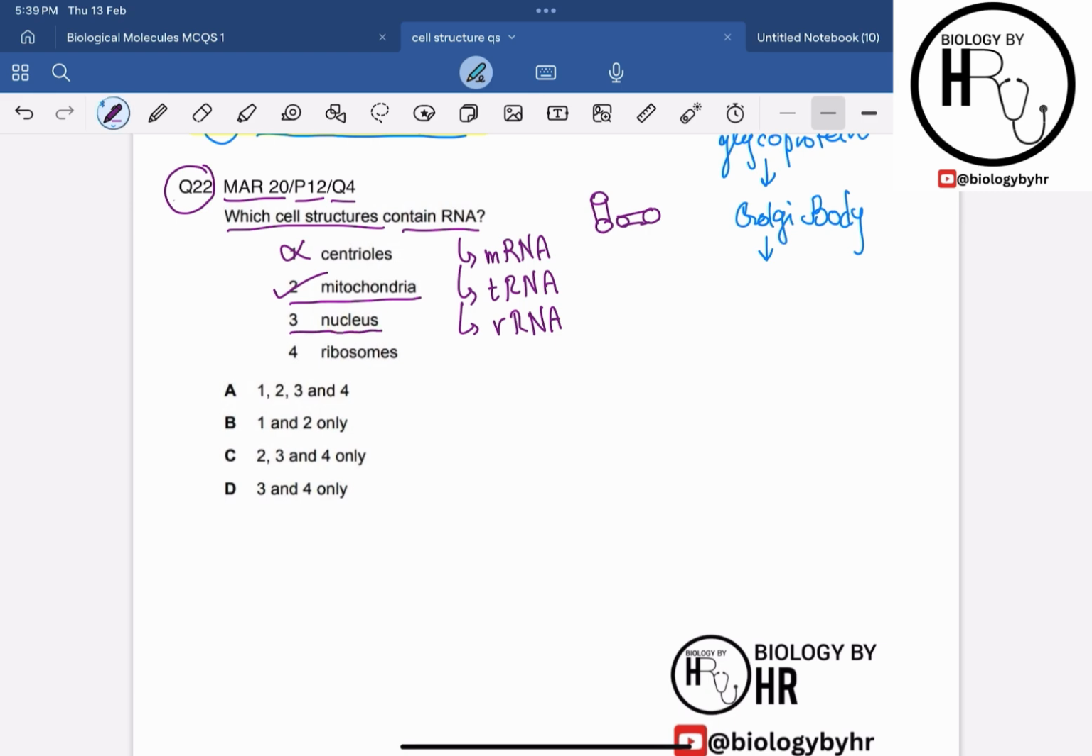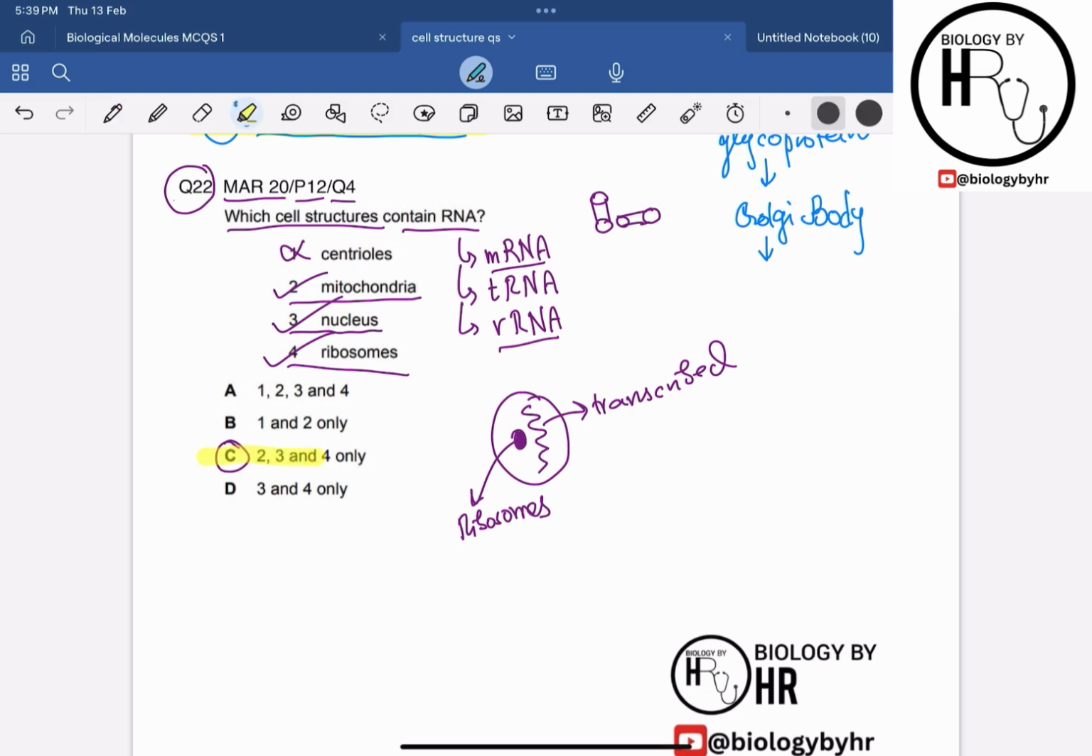If I talk about the nucleus, we know that transcription happens in the nucleus, and ribosomes are formed in the nucleolus, which is inside the nucleus. The nucleus has the chromatin thread, and the nucleolus is the part where the ribosomes are formed. So the nucleus also has the ribosomal RNA and the messenger RNA, because the DNA will be transcribed in the nucleus and the messenger RNA will be formed. Again, the ribosomes have the rRNA, the ribosomal RNA. So 2, 3 and 4, option C will be our correct answer. They all contain the RNA.